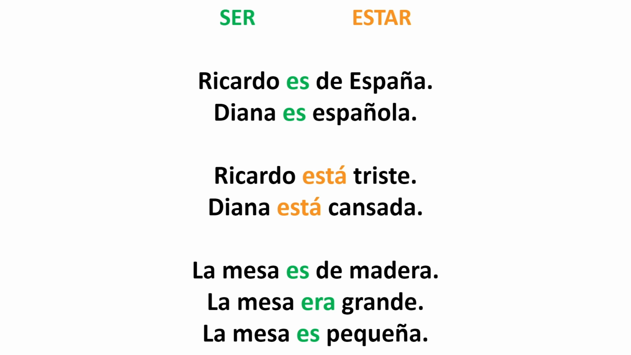But then in the other two examples, Ricardo está triste. Ricardo is sad. And Diana está cansada. Diana is tired. So what I'm saying is that triste, sad, and cansada, tired, are not characteristic of these two people. And in these two examples, yes, these are temporary things, but let's take a look at another example.